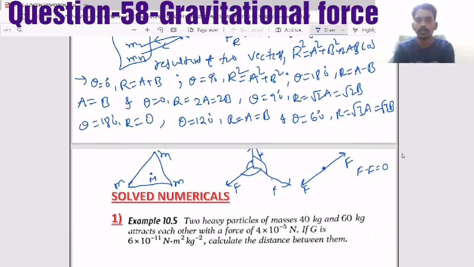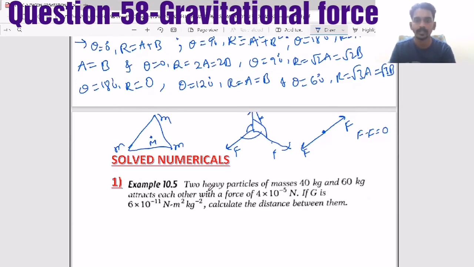Like that, they may give multiple masses at the corners of a square or triangle usually. So they will ask for the force due to a system of masses. Then you have to use this vector addition, the principle of superposition. Then only you can solve the numericals.